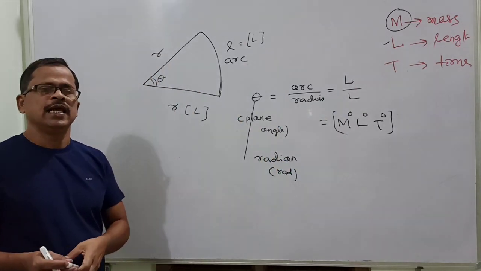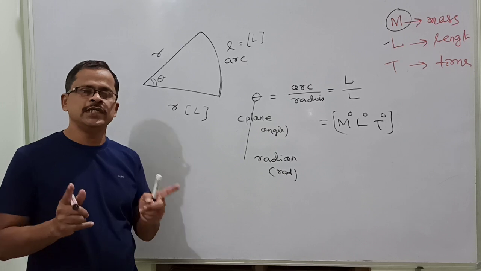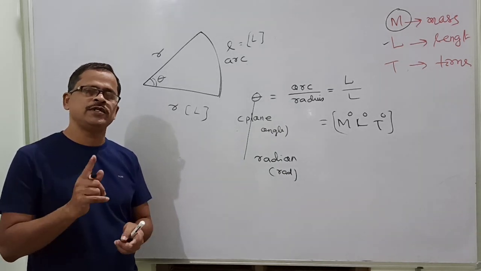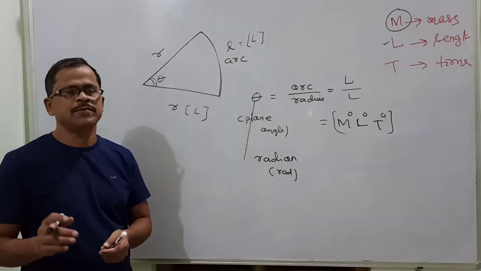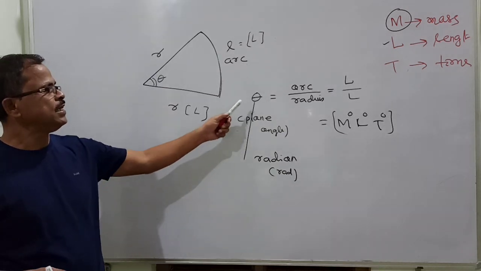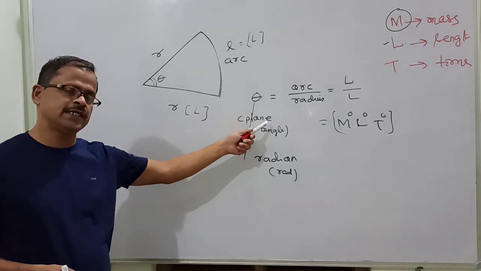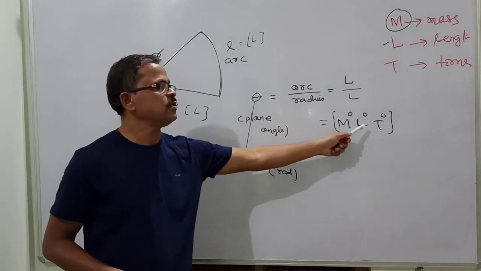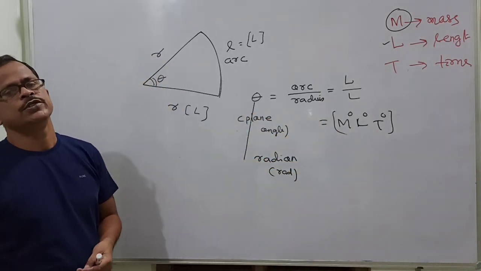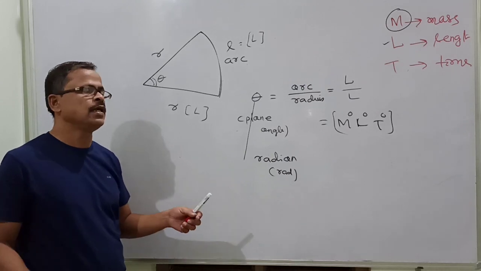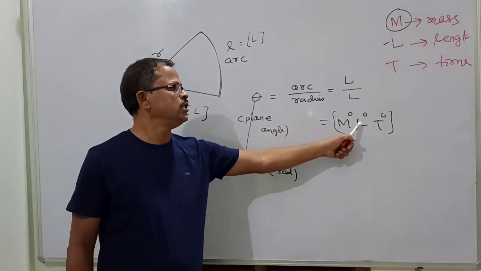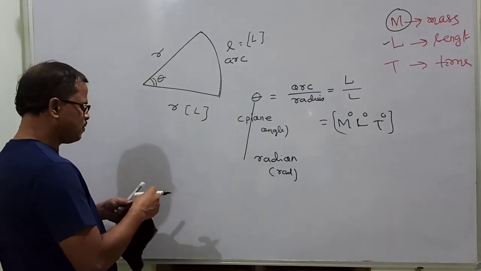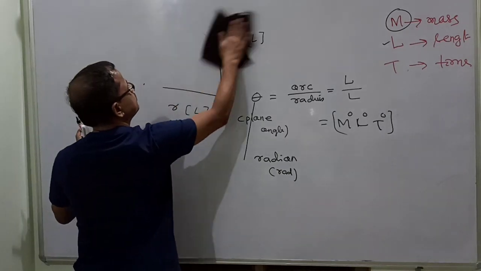Sometimes a question is asked: write down one quantity which has unit but no dimension. The answer is angle. Angle is a physical quantity, a derived quantity, which has the unit radian but no dimension, M0 L0 T0. So all quantities having no dimension are represented by the term M0 L0 T0. Now this is all about the angle. Now turn to another expression, let us discuss the dimensions.